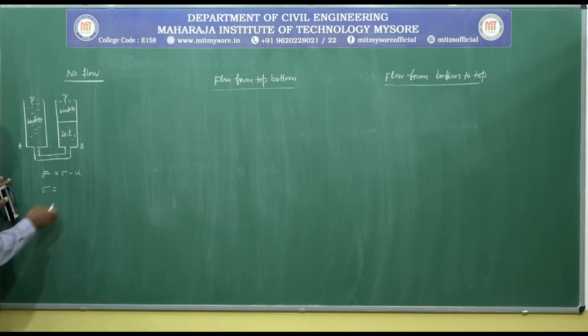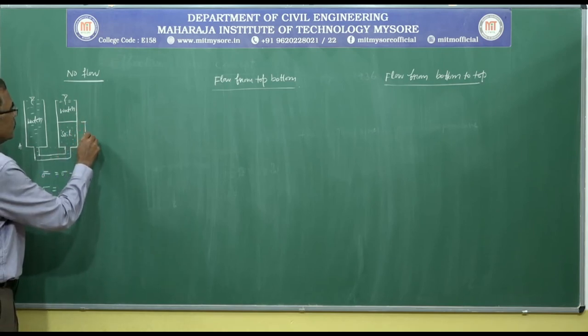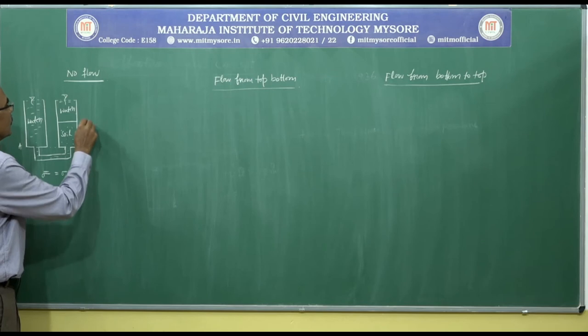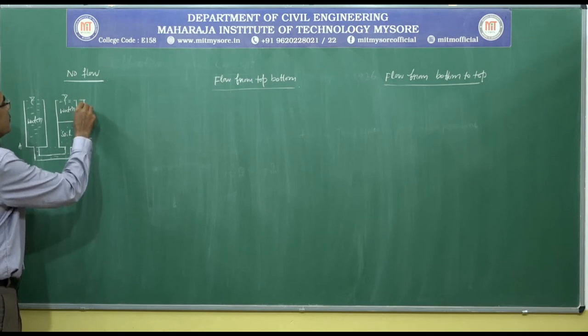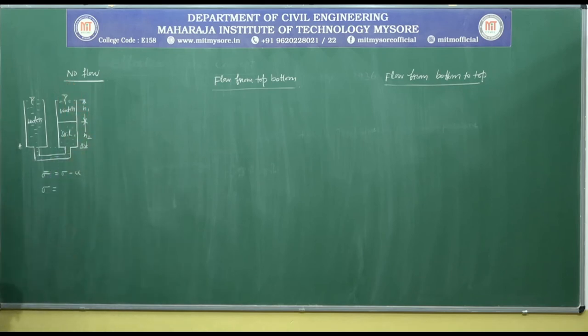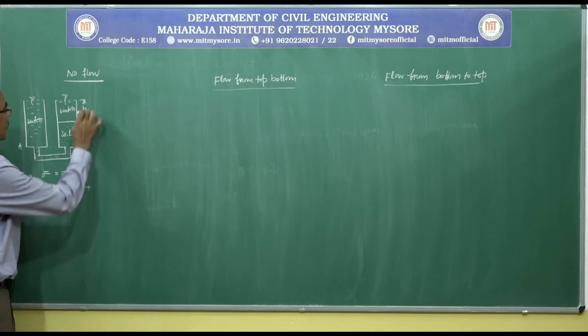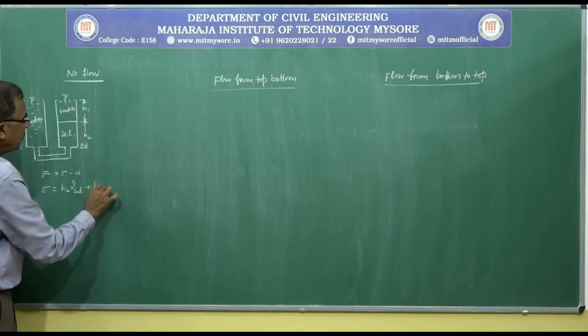The total stress sigma at the bottom of container B, let us consider this depth as H2 and this depth as H1, is equal to H2 into gamma saturated soil plus H1 into gamma w.